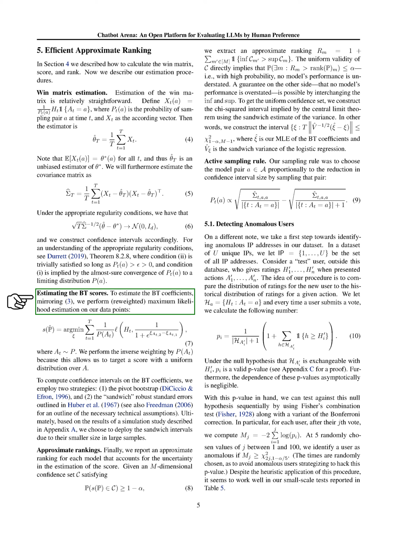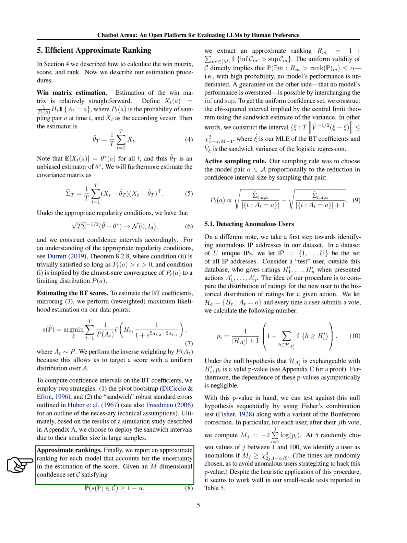For estimating the BT scores, we use a maximum likelihood estimation approach on our data points, with a focus on achieving a uniform distribution over the actions. We then compute confidence intervals using two different strategies: the pivot bootstrap and the sandwich robust standard errors. Based on our simulation study results, we opt for the sandwich intervals due to their smaller size in larger samples.